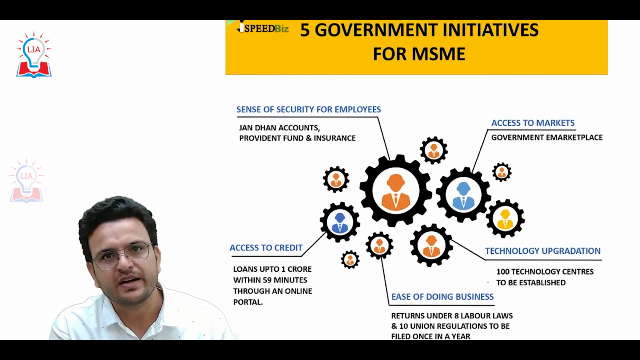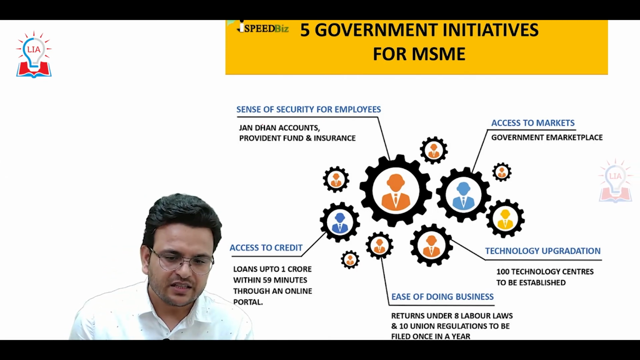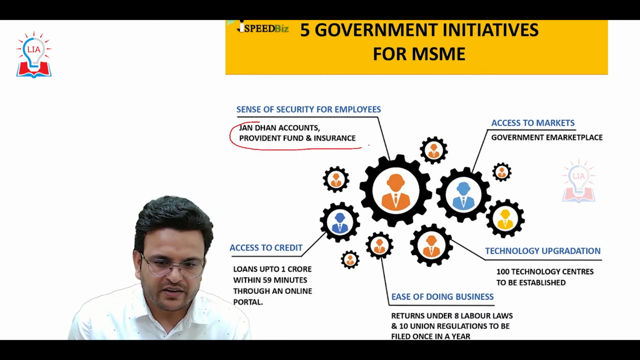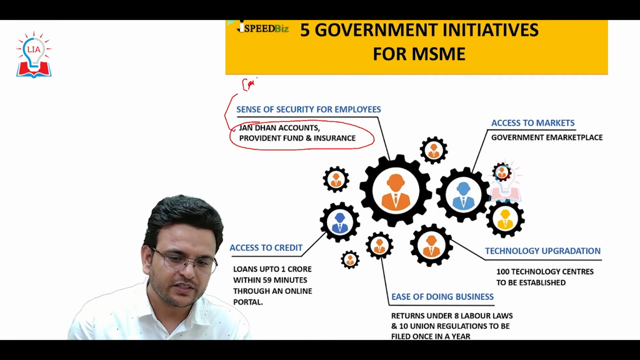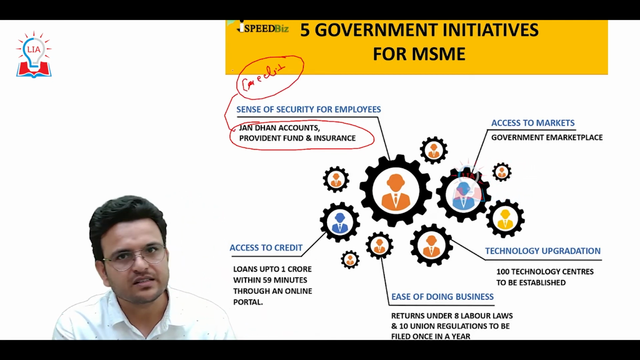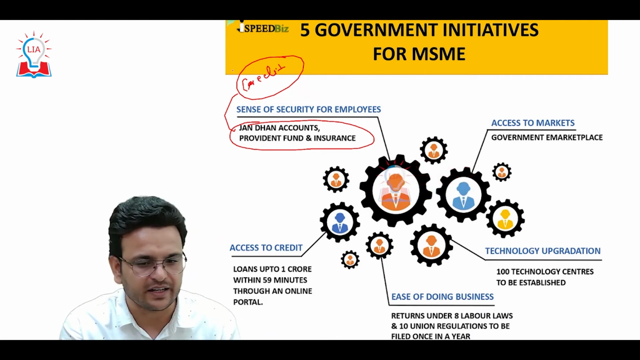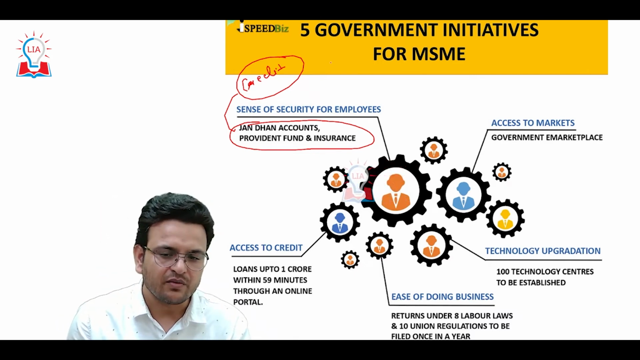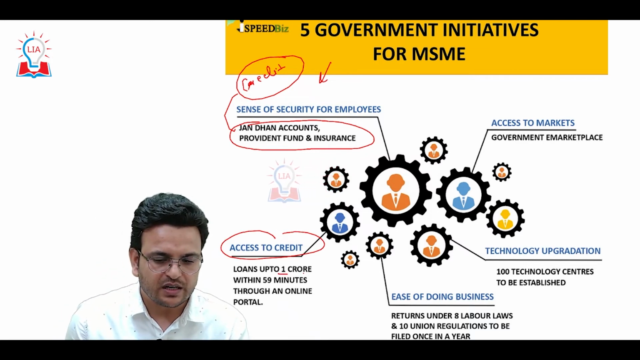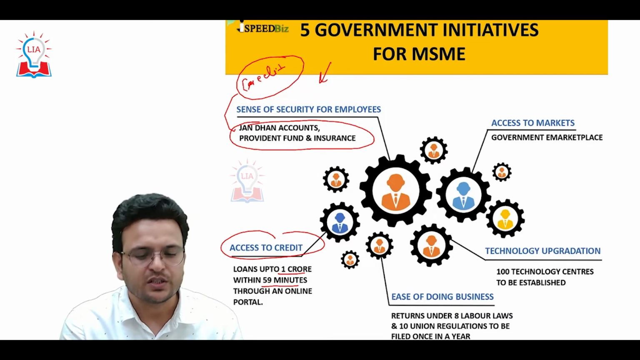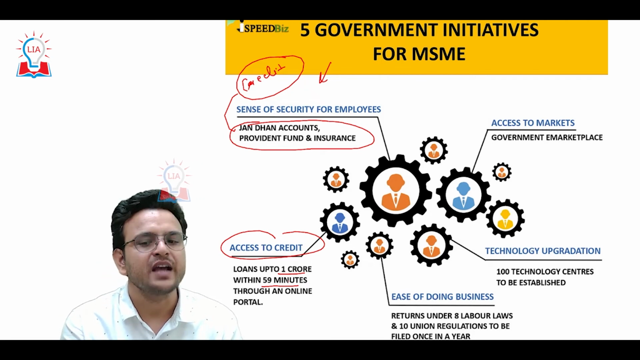Now what measures has the government taken? The government has taken various measures. I have taken here the important ones only, like Jan Dhan account, provident fund and insurance, that will help to provide credit to these MSMEs. Because as I discussed, credit is very important. Whenever people have the money, they can reinvest and they can start their business again. And because of COVID time, these MSMEs were worst affected. Second thing is access to credit. Also the government has started loans up to 1 crore within 59 minutes through an online portal. That is also a very important initiative of the government to provide loans to these MSMEs.